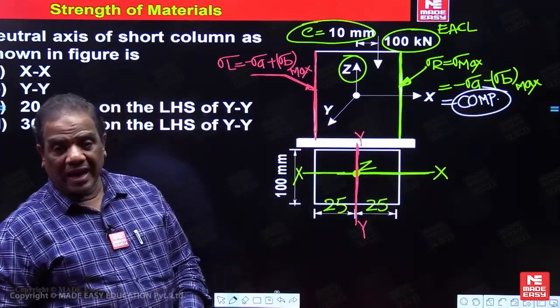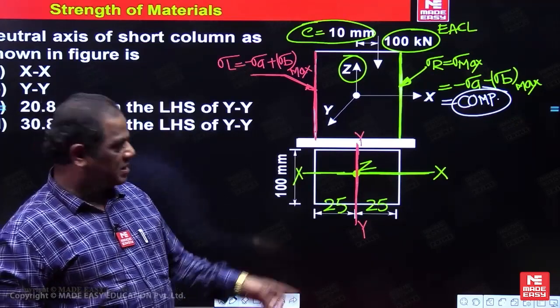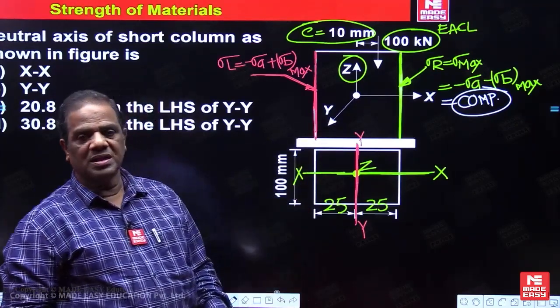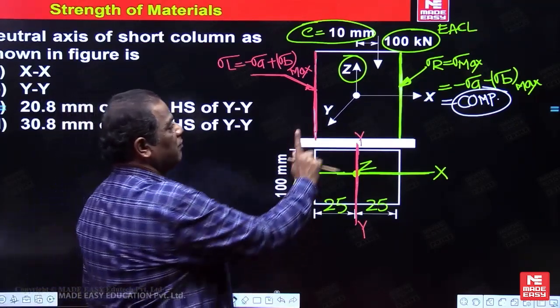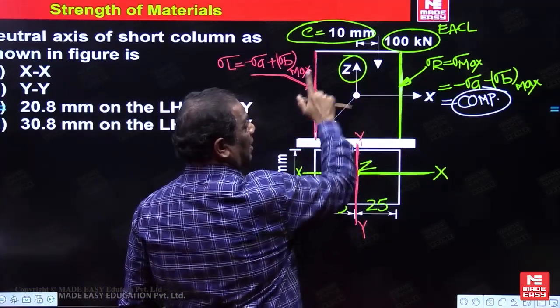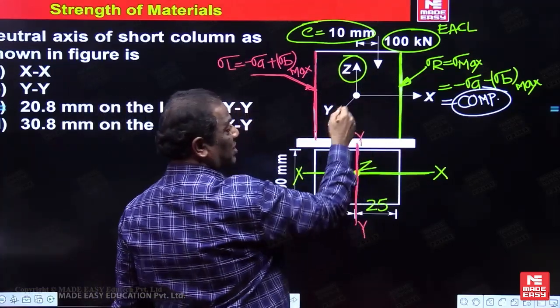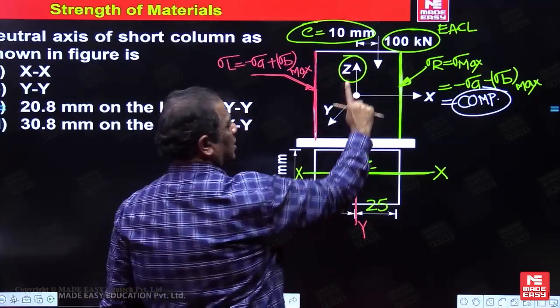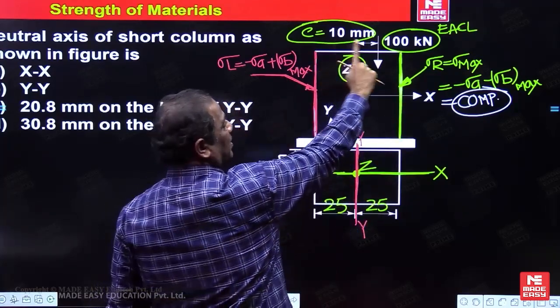Now which one is the neutral axis here? YY will be the neutral axis. This will form a couple in which plane? Now vertical plane. For the vertical plane, which axis is perpendicular? Y. What does this finger represent? The plane of the couple.